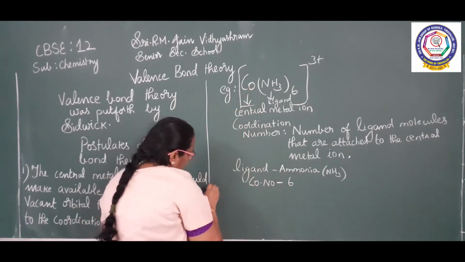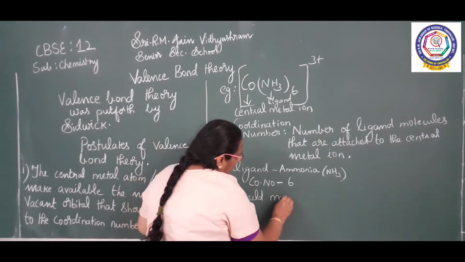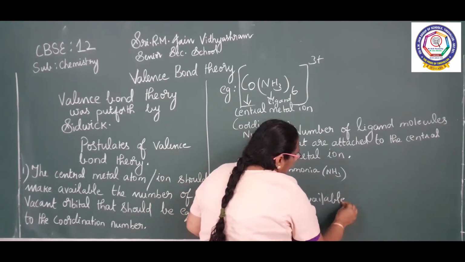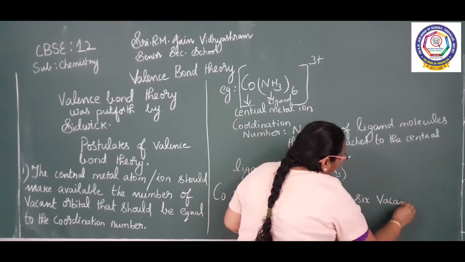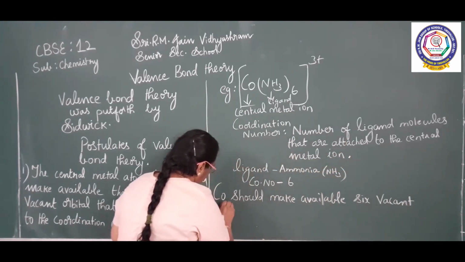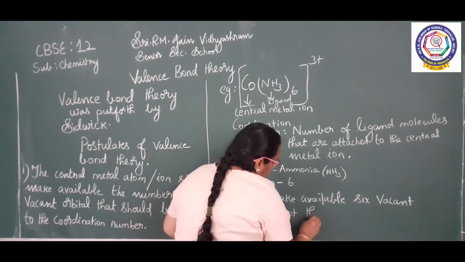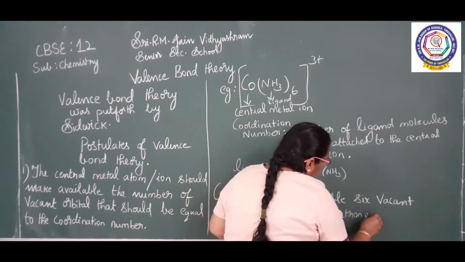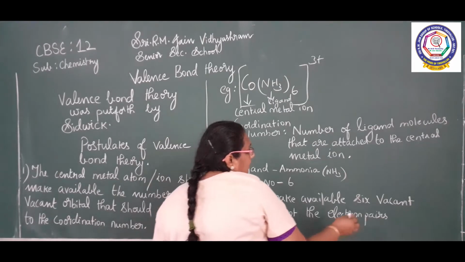So the central metal ion cobalt should make available six vacant orbitals to accept the electron pairs from the ligand.